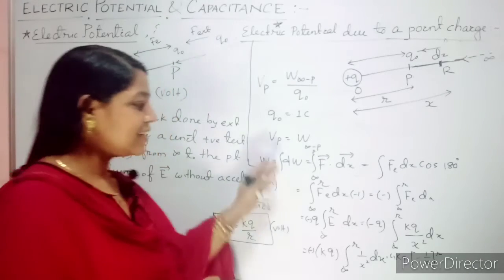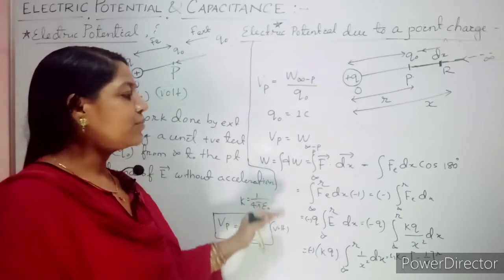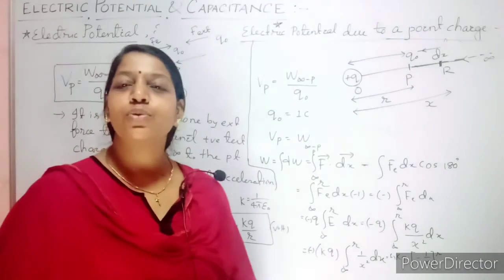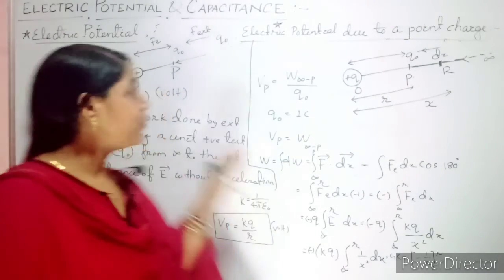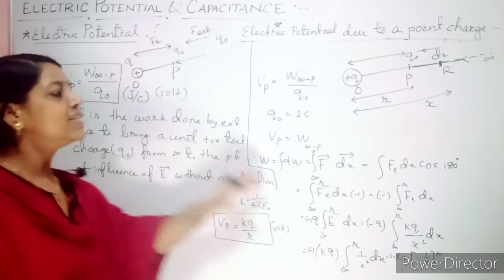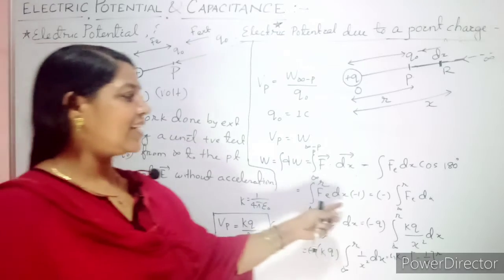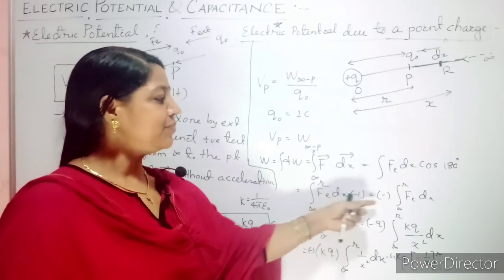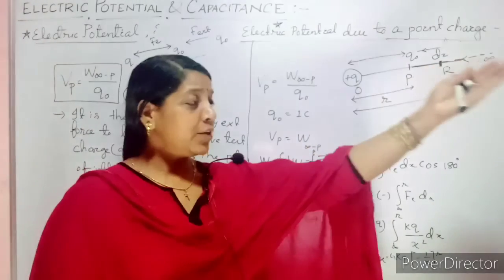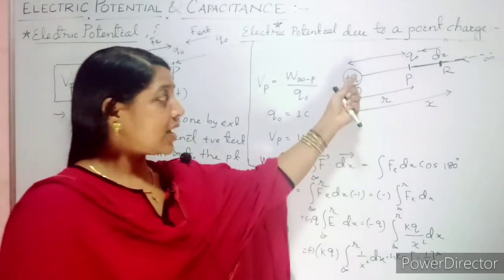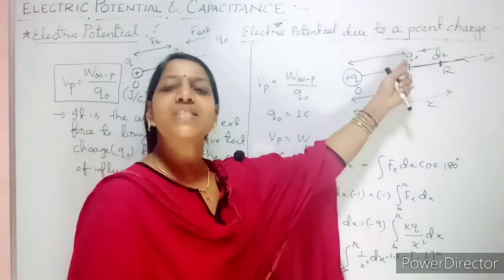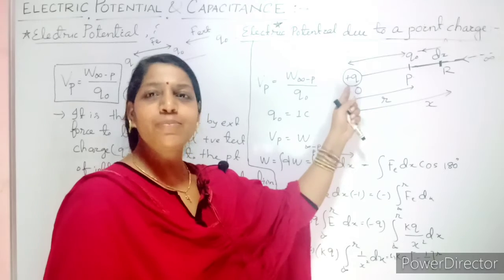Clear? Most of the time they ask this derivation for 2 to 3 marks. If you have clarity of this concept, then you can easily derive it. Why are you getting this negative? Because of the 180 degree angle. When you are bringing the charge, our assumption is that this is a unit positive test charge, and here also we are taking positive.